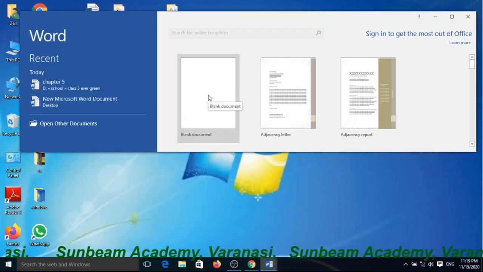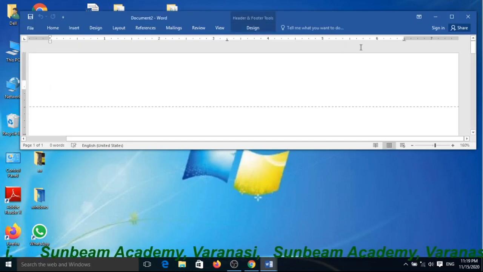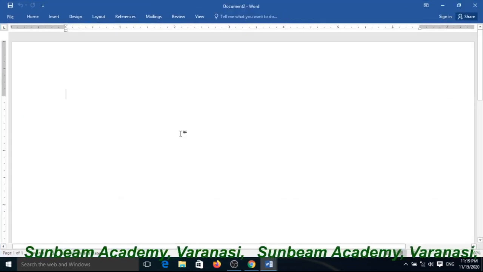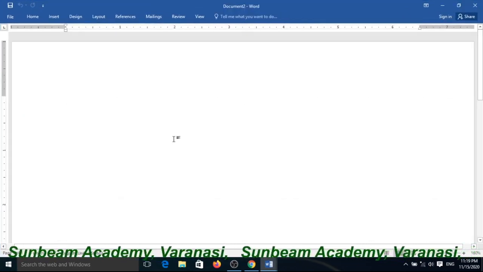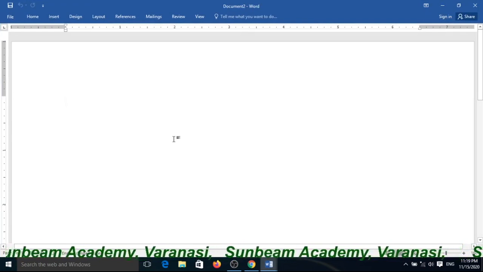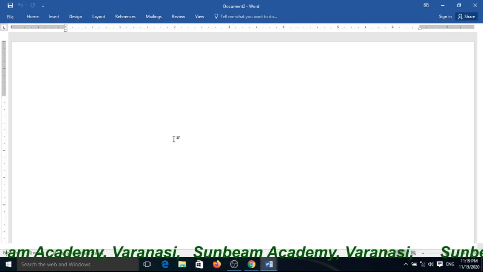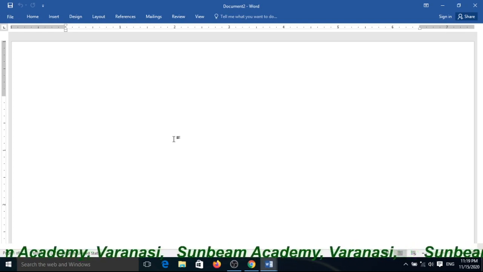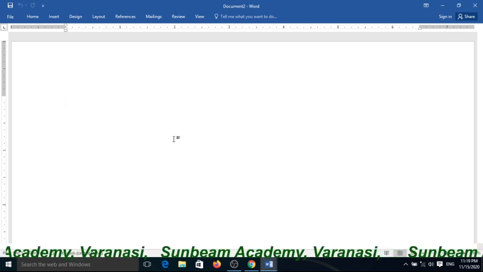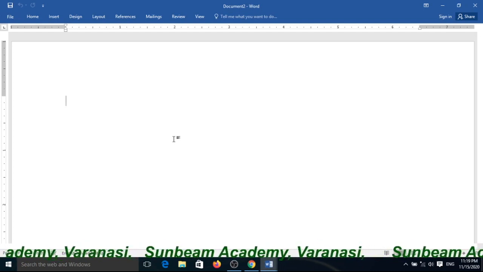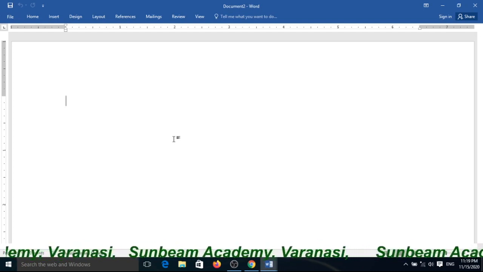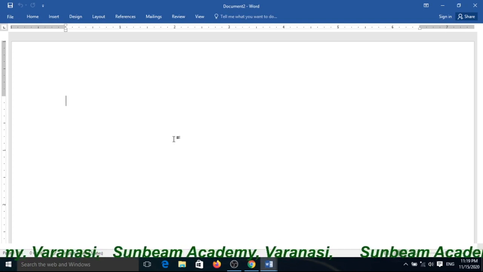Yes, and click on blank document. Now you can see the Word document gets loaded and appears on the screen. Now you can enjoy typing anything on it.